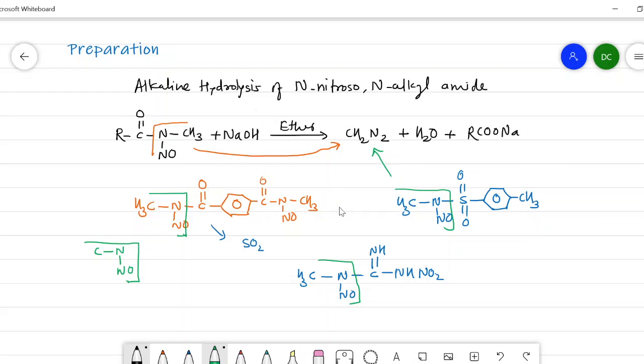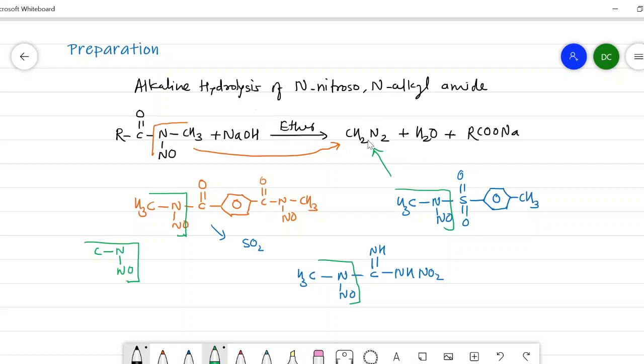Whatever may be the other functionality, it may be a carbonyl group, an SO2 group, or a C double bond NH group. So in this way, alkaline hydrolysis of all these reactants produces diazomethane as a final product.